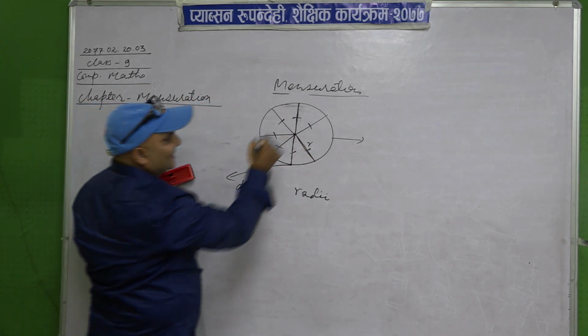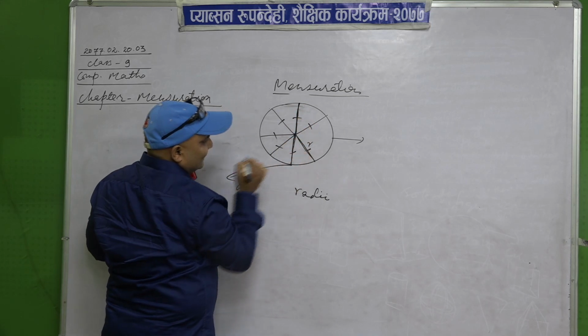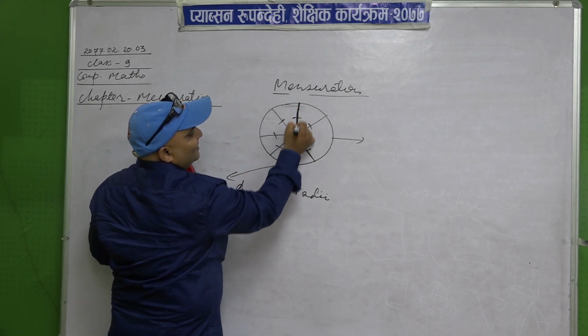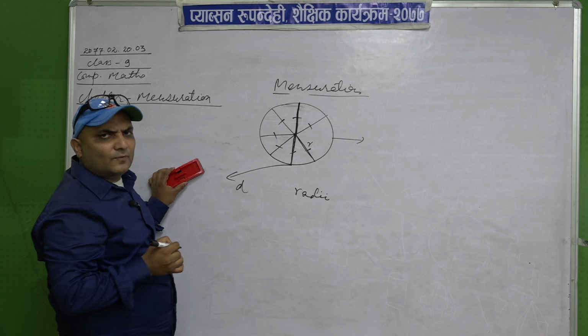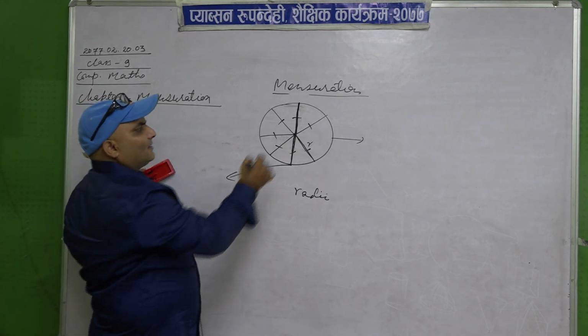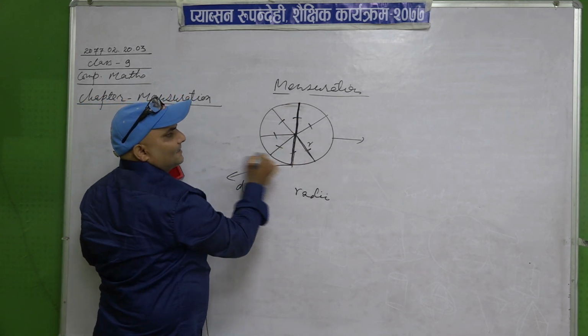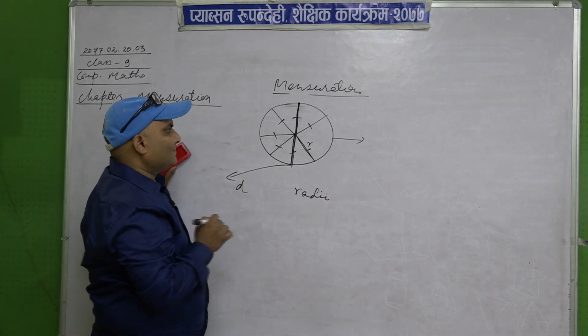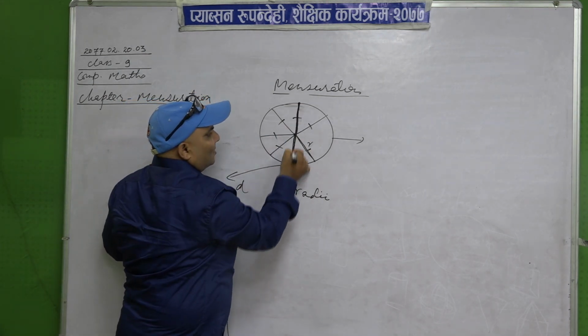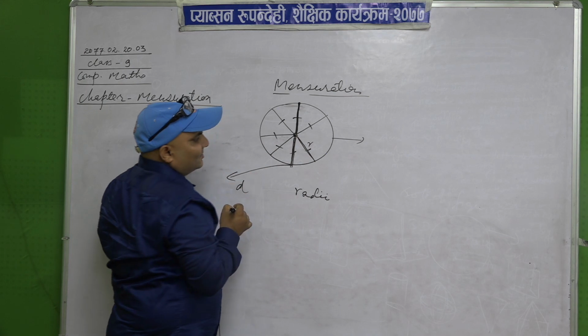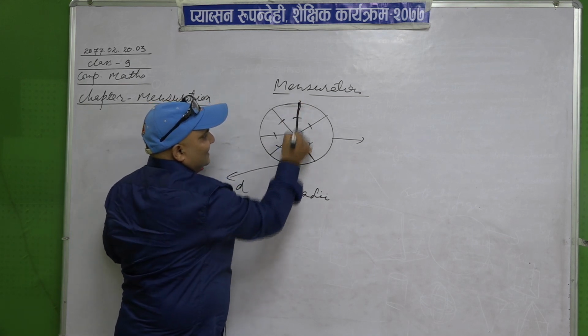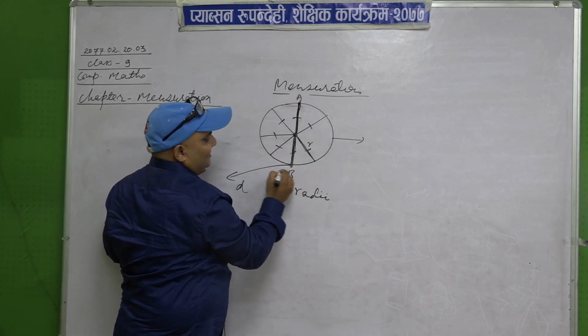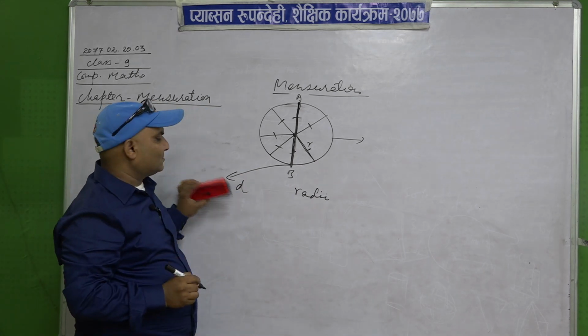Yesterday we discussed that this line is the diameter. A diameter is a chord which passes through the center. If a chord does not pass through the center, then it is not called a diameter. So this line is a chord which passes through the center of the circle. That's why this line, suppose AB, is the diameter of the circle, which is denoted by D.